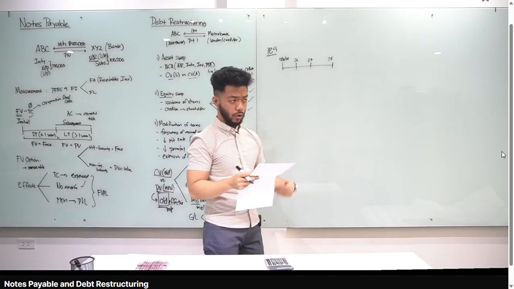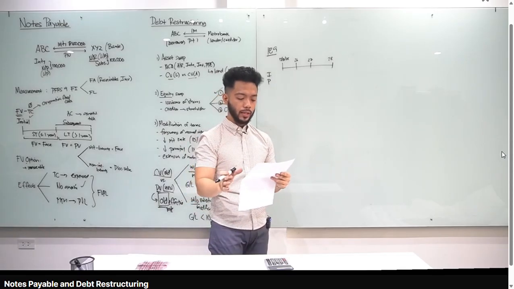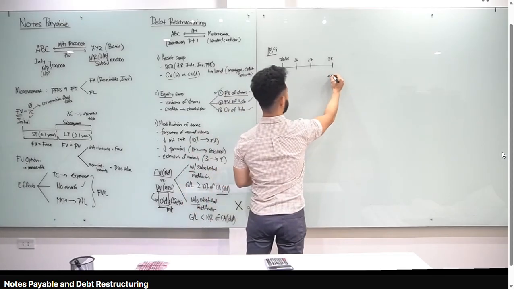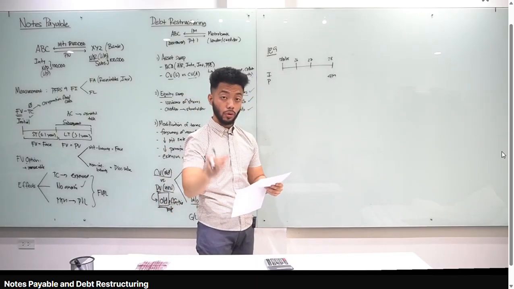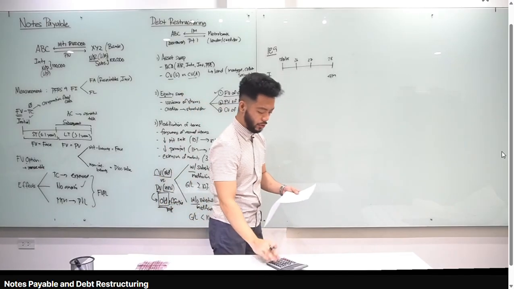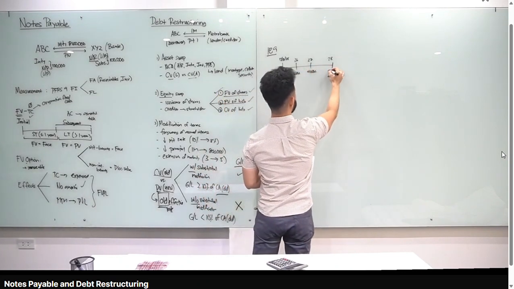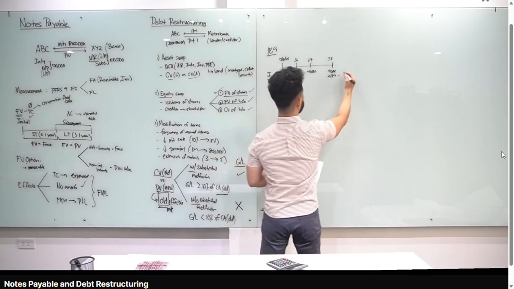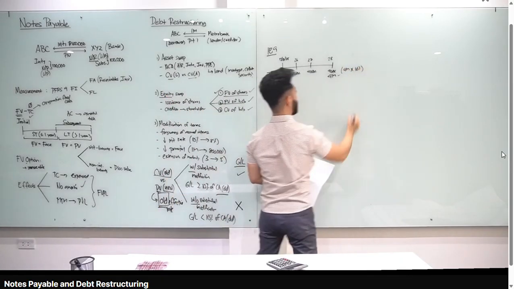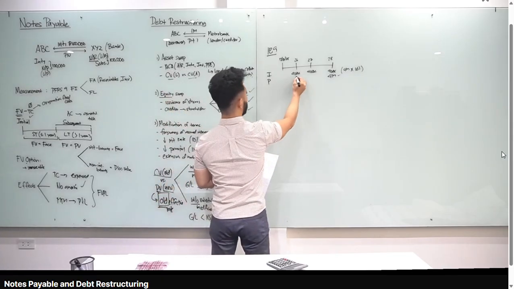Okay? Now, obviously, magbabayad tayo ng interest and principal. Right? So, how much yung interest natin? Tama ba, class? Yung bagong principal natin is 4 million. Tama? So, lagay natin yan. 4 million. Alam natin sa maturity date natin yan binabayaran. And then, yung bagong nominal interest rate natin, according to the fourth bullet, is 10%. So, 4 million times 10%, that's 400,000. Okay? So, 400,000 every year for the next 3 years. And then, magbabayad tayo ng 4 million the principal. So, sir, samulit na po kayo yung 400,000. That is 4 million, which is the new principal, times 10%, which is the new nominal rate. Okay? So, ganyan siya.